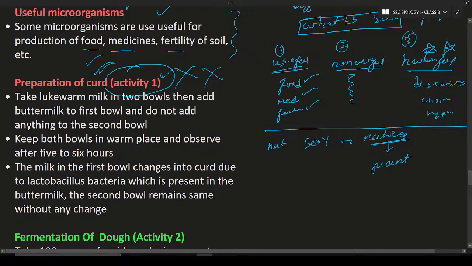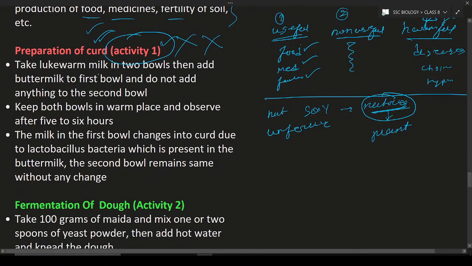So if these nutrients are present in the soil, then we can say that the soil is fertile. What is meant by fertile soil? Fertile soil means all the nutrients which are necessary for the plant are present in the soil. That is known as nutrient soil, or you can call it fertile soil. What is unfertile soil? Unfertile soil means the soil does not have such nutrients. So unfertile means no nutrients in the soil, that is known as unfertile soil.